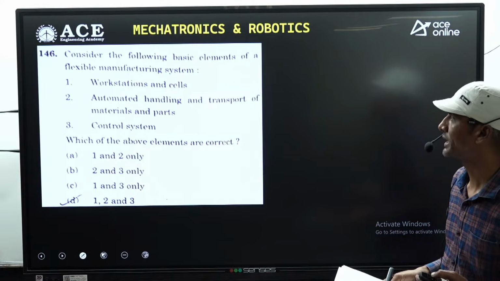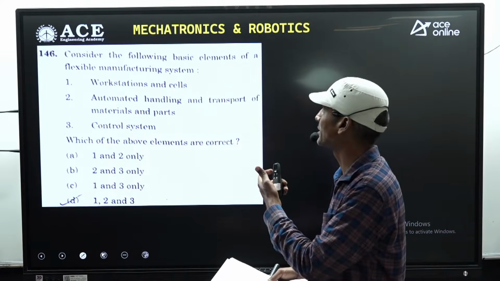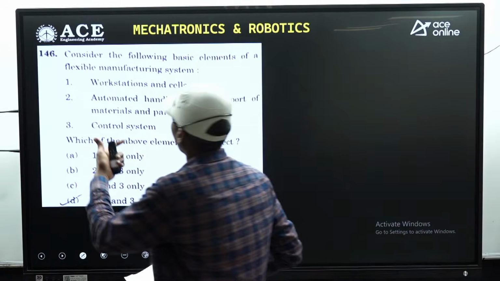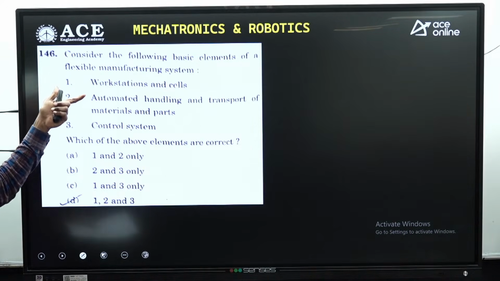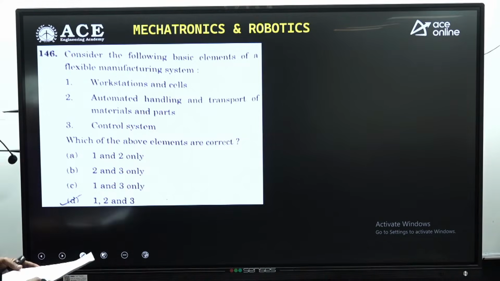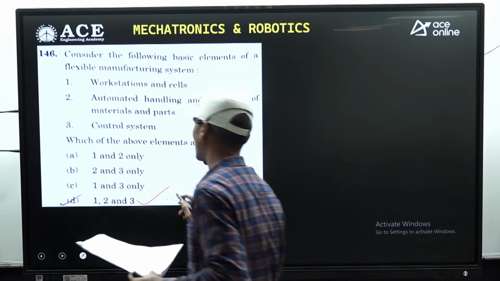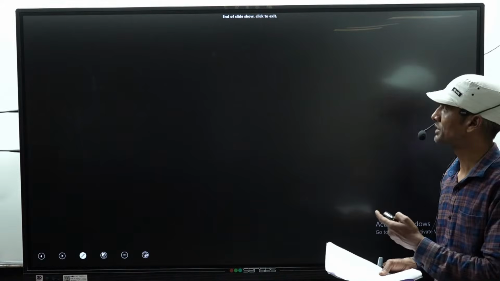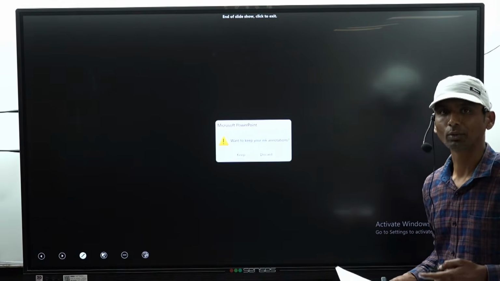All right. So the next question we have: consider the following basic elements of the flexible manufacturing system. In order to be a flexible manufacturing system, we have all the three elements. So the correct answer concerned to this question is option D. So these are the questions related to mechatronics and robotics. Thank you.